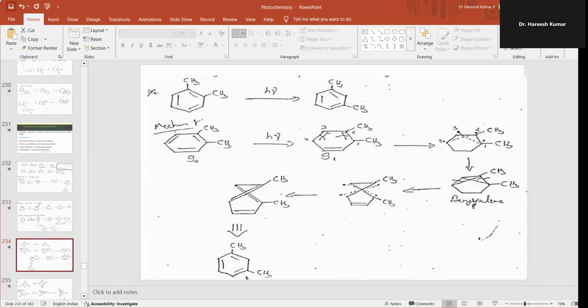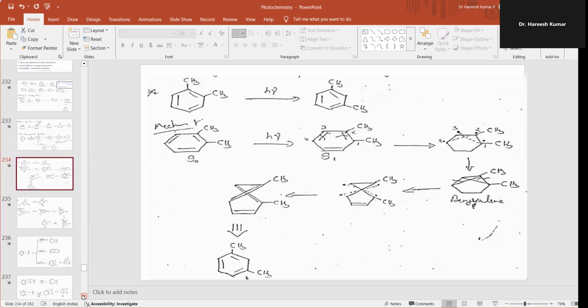Now I'm taking substituted benzene. On irradiation, a 1,2-disubstituted benzene will give a 1,3-disubstituted benzene through a benzvalene intermediate.